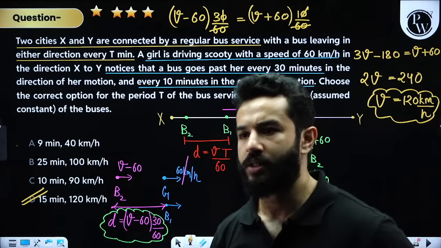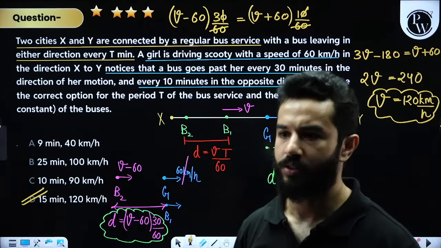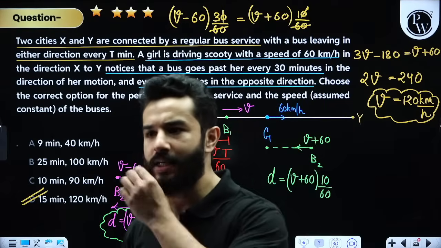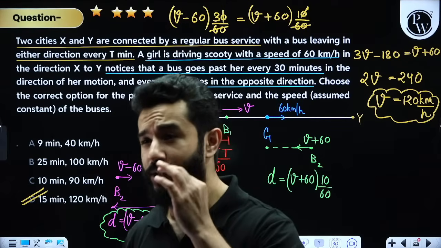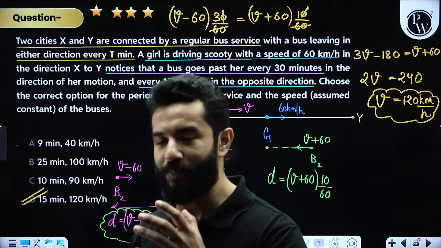Sir, calculation is absolutely correct. Yes, calculation is absolutely correct. I know that because the answer is correct. Okay, clear? Sir, how is the relative distance between the bus and the girl the same? Could you please explain? Yes, I can explain.